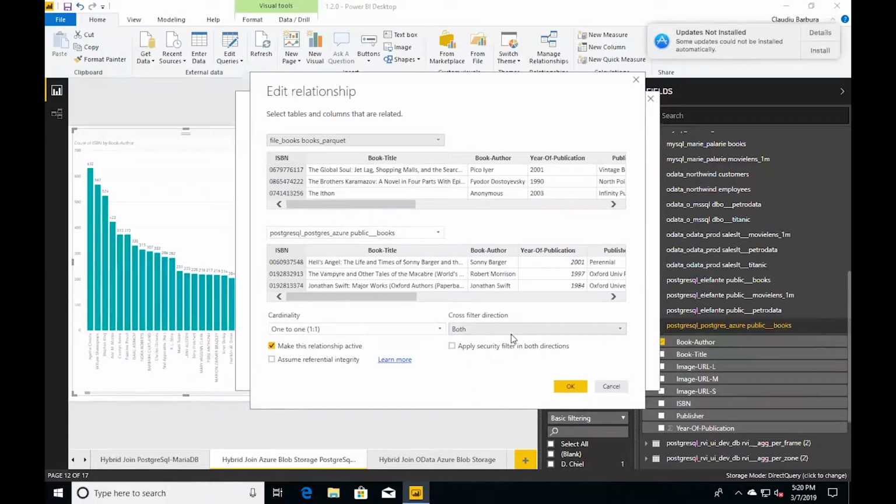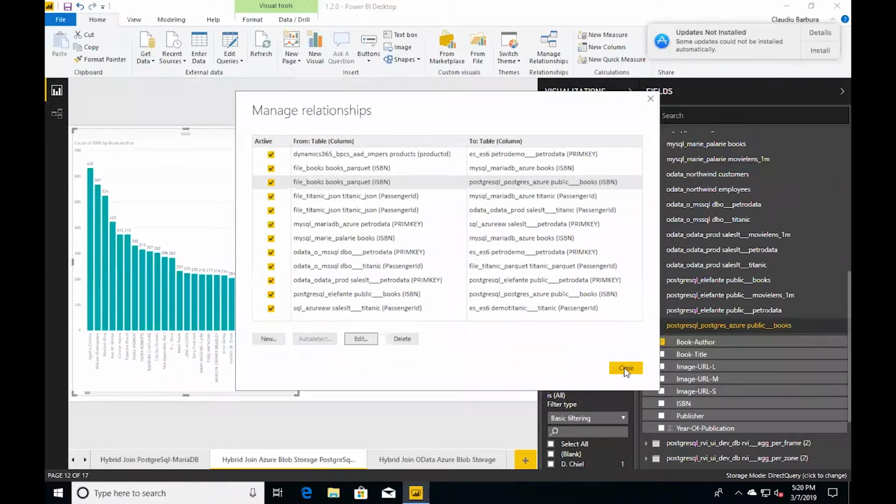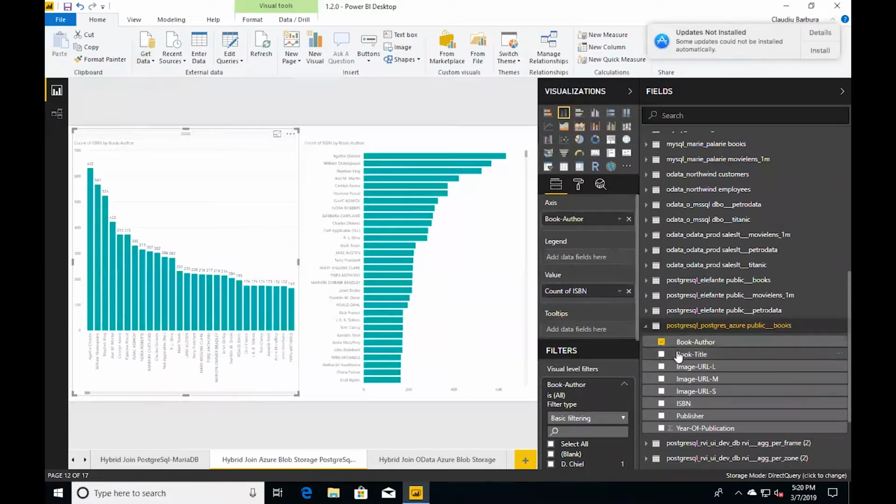You can do both in cross-filter direction. I said, okay. And from now on, any queries I run, and I include fields from the 2, Power BI will run a join query, right? Because these 2 are related.